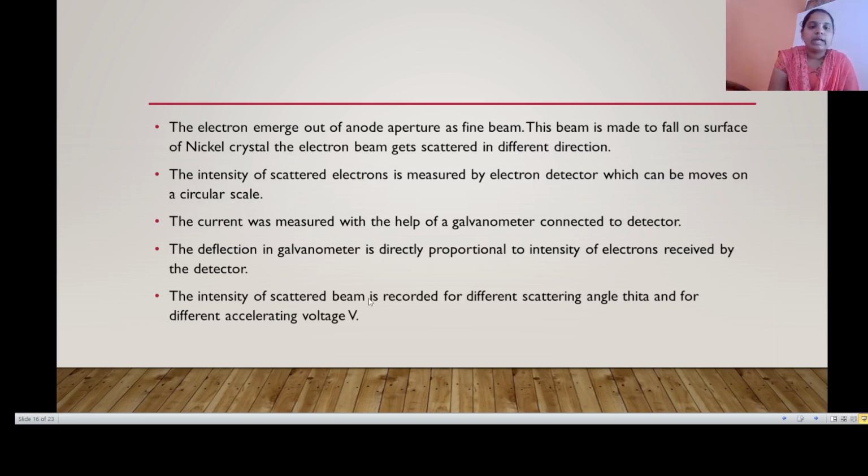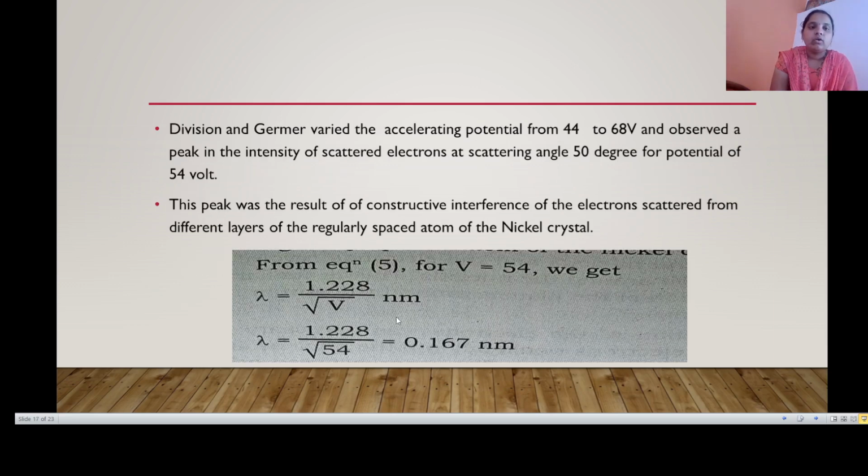The intensity of the scattered beam is recorded for different scattering angles theta and for different accelerating voltages V. Davisson and Germer varied the accelerating potential from 44 to 68 volt and observed a peak in the intensity of scattered electrons at scattering angle 50 degree for potential 54 volt.